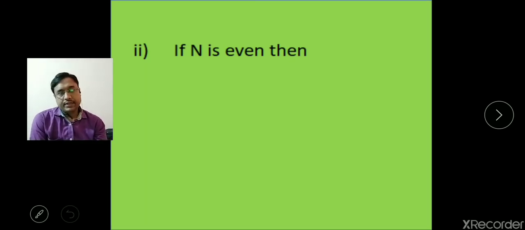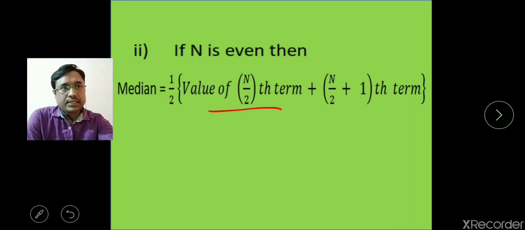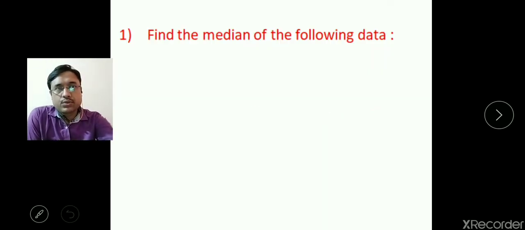In case n is even, then we will use the formula 1 by 2 into the value of the n by 2th term plus the (n by 2 plus 1)th term. That means you are multiplying by 1 by 2, so it is an average of the n by 2th term and the (n by 2 plus 1)th term. So you can use this formula here.